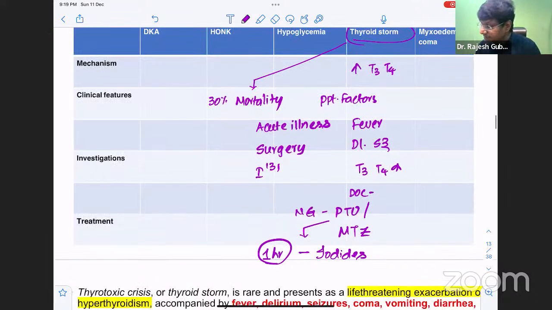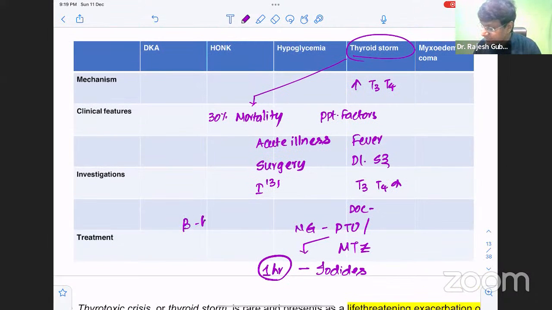And apart from that, the beta blockers. The beta blocker we have to give in thyroid storm is propranolol. What is the purpose of giving propranolol? It will reduce tachycardia. Or you can give a short-acting beta blocker, esmolol, which will prevent tachycardia as well as arrhythmia. So that is about your thyroid storm.